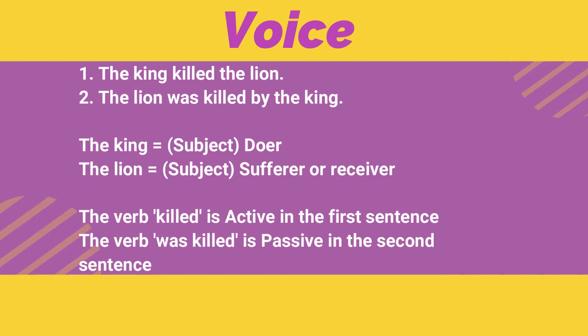So, a verb is said to be in active voice when the person or thing denoted by the subject acts or is active. So, the verb killed is active. A verb is said to be in the passive voice when the person or thing denoted by the subject does not act but suffers the action done by something or by someone. So, the verb was killed is passive.